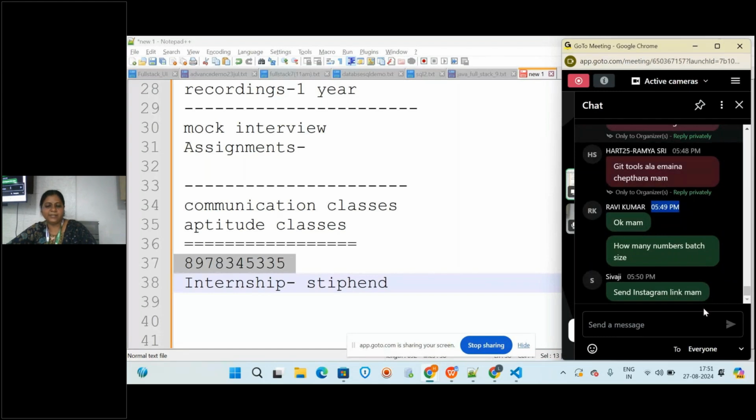Okay, about the batch size, it depends. We can accommodate a good batch size, 25 to 30, both online and offline.